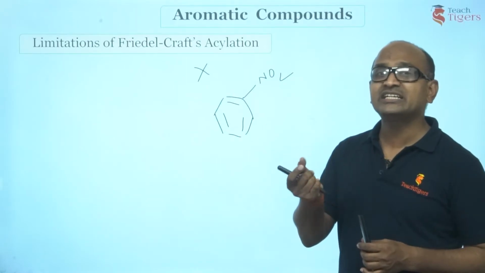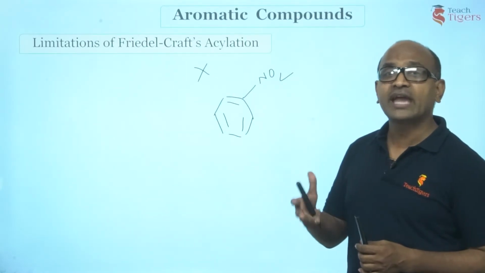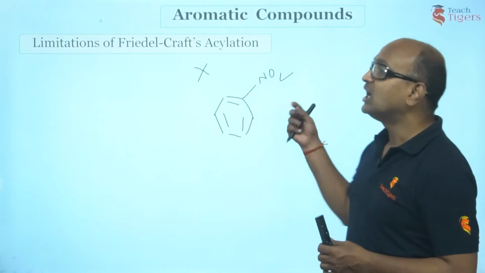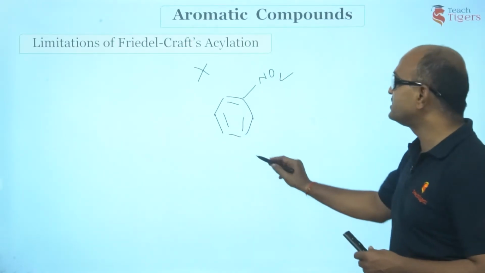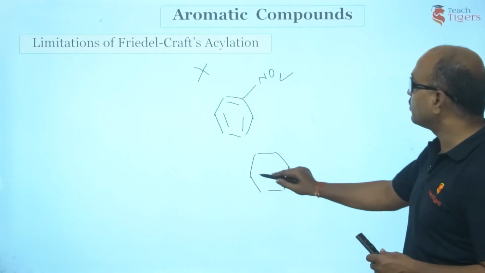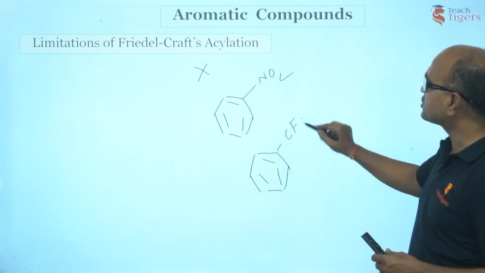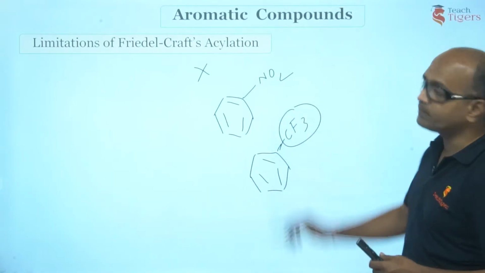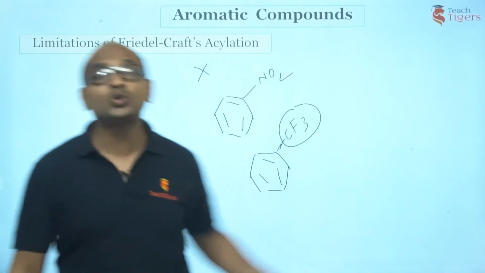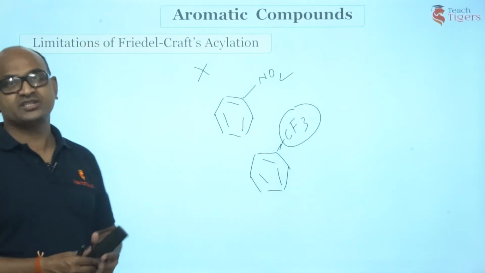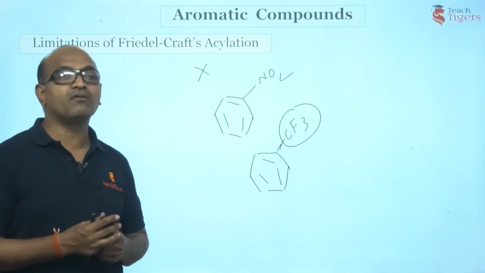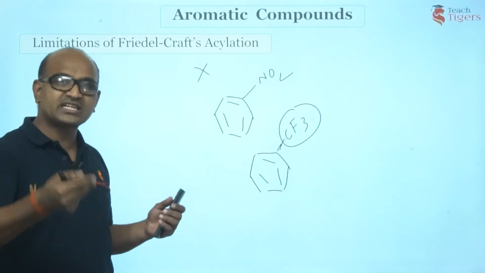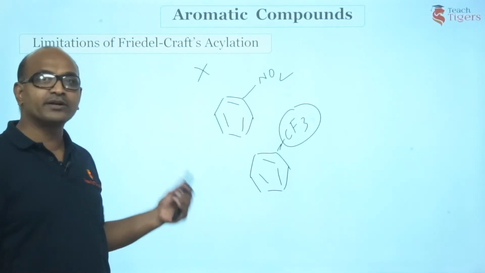The product isn't in good yield when you carry out the reaction with low electron density aromatic rings, say nitrobenzene, or you can also go for CF3, a strong -I group attached to the benzene ring. So these compounds do not give acylation reactions. Is that point clear? So guys, this is the limitation of acylation. I'll come to the next sum that we are going to discuss.